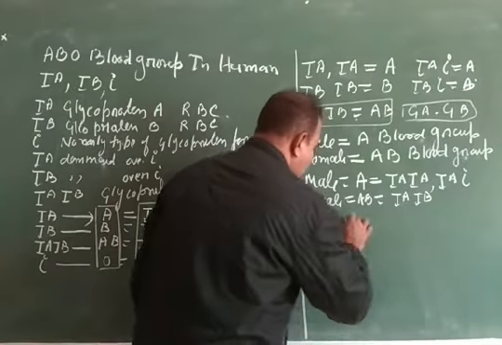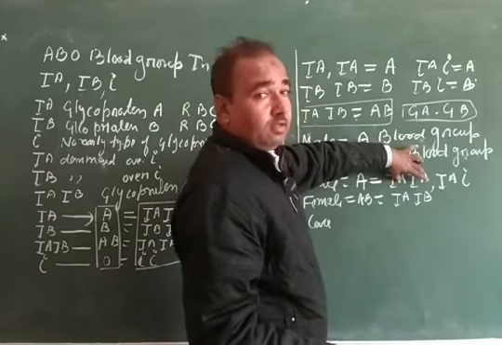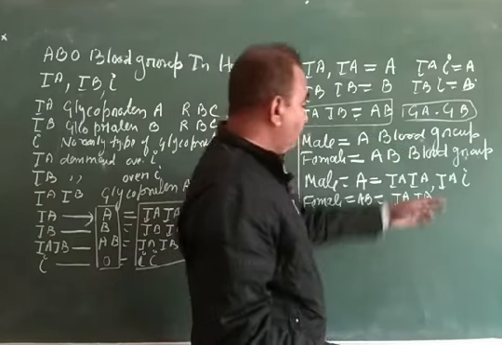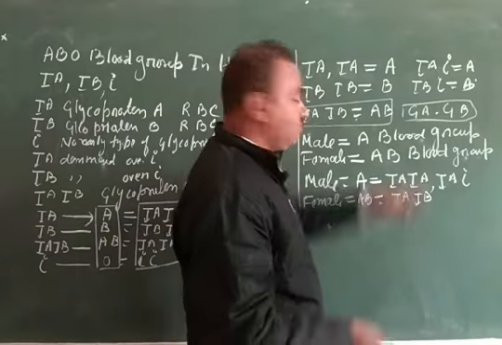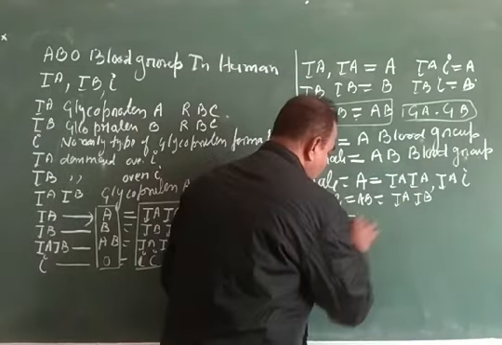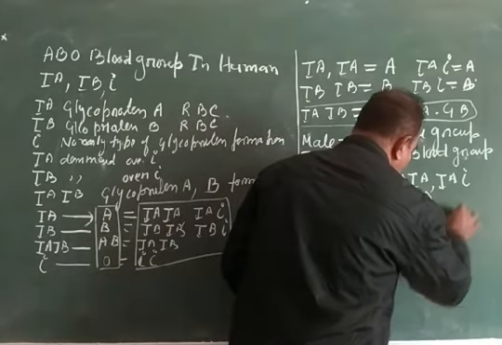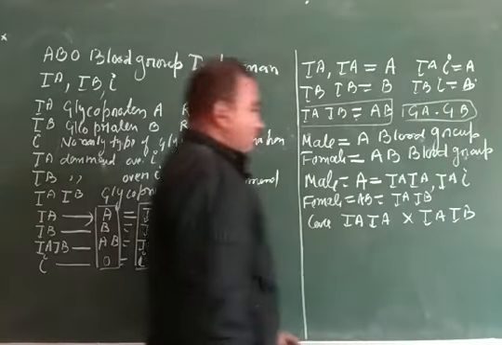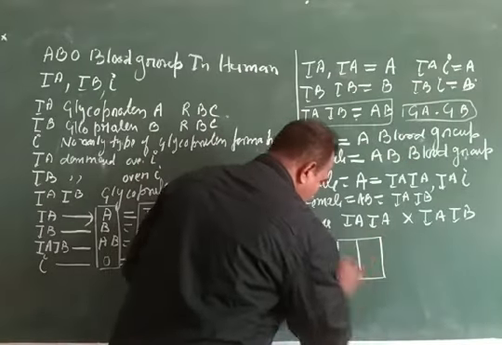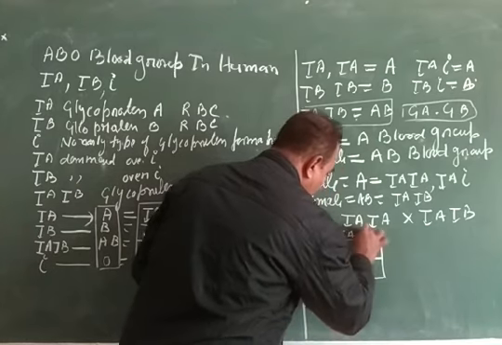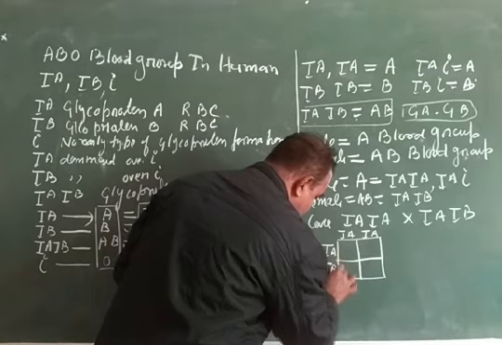In the first case, when these genes are combined, the inheritance is taken between these two, that is IA IA into IA IB. We make a chart like this: IA, IB.